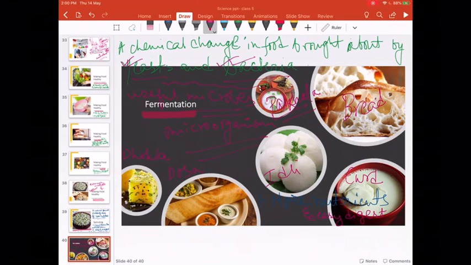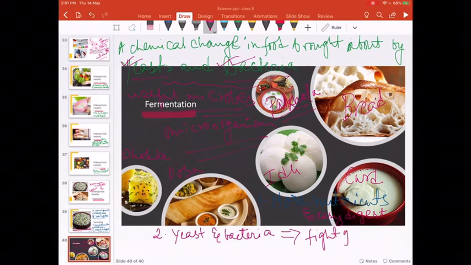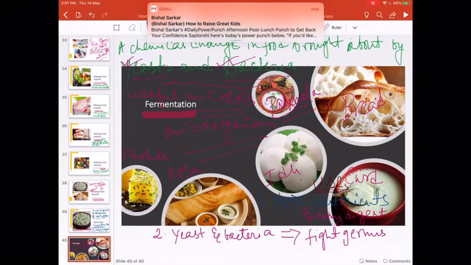And the second reason is these microbes, yeast and bacteria, present in the fermented food help to fight germs in our body. So these are the two uses of fermented food. Got it?